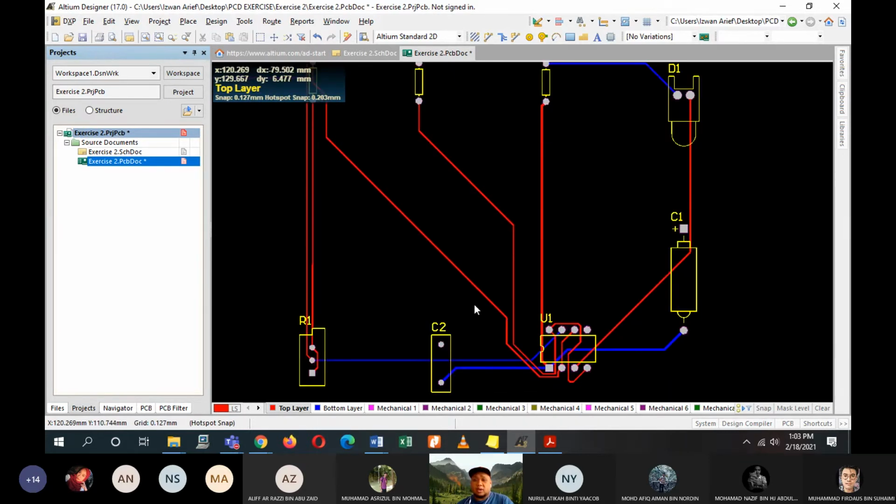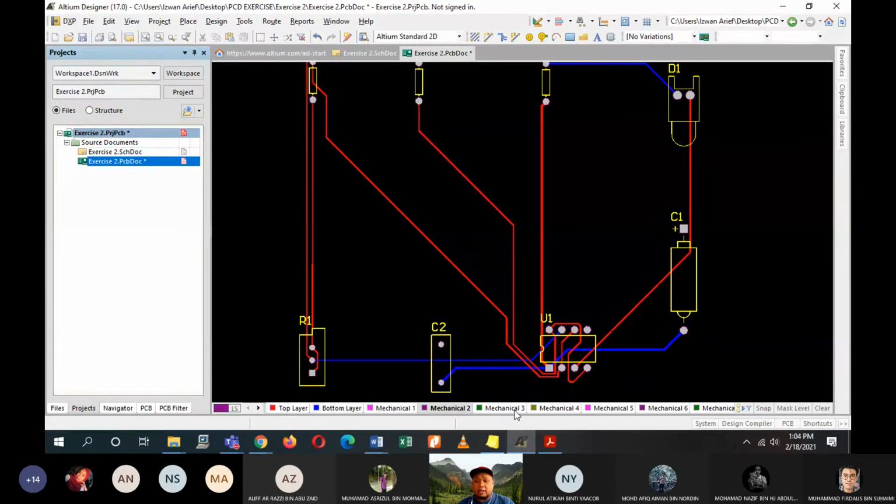So what is the difference between the red lines and the blue lines? You can look into the tabs at the bottom of your PCB here. The red line is for the top layer. The blue line is for your bottom layer. So, for example, if this is your PCB board, you'll have two sides for your design tracks. The red lines are placed on the top side of the PCB board, the blue lines on the bottom side. So that is what the blue and red colored lines represent.